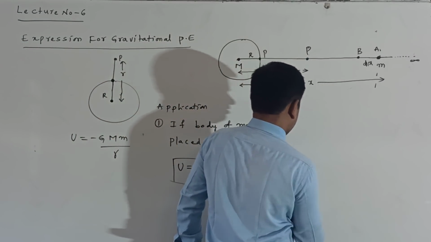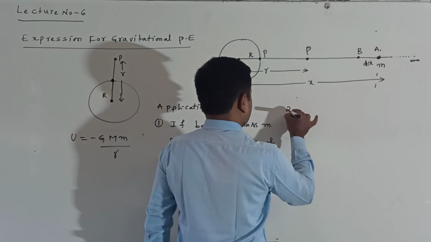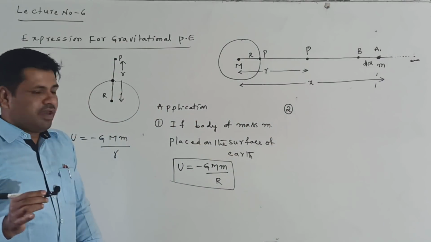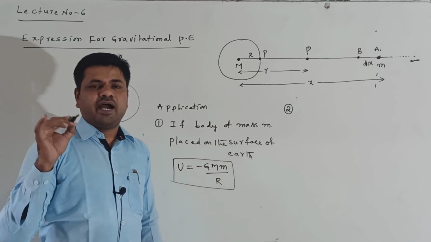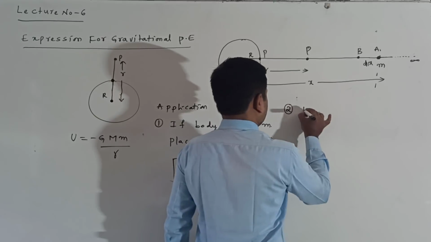Next, the second one. If a body of mass m is placed at h height from the surface of the Earth.